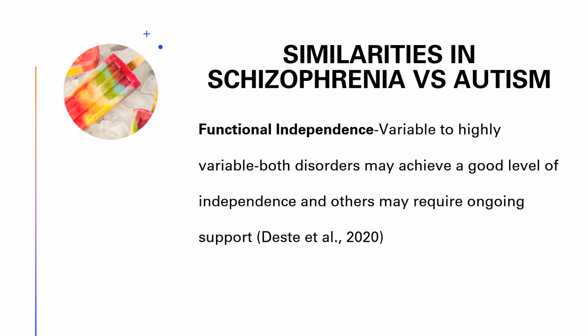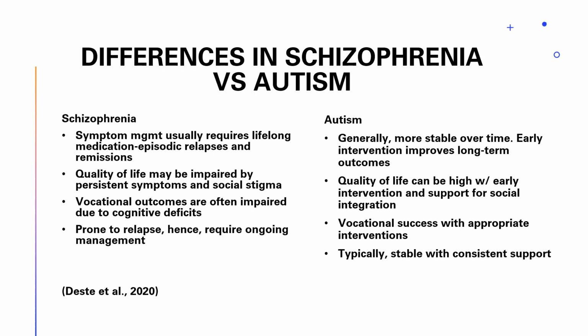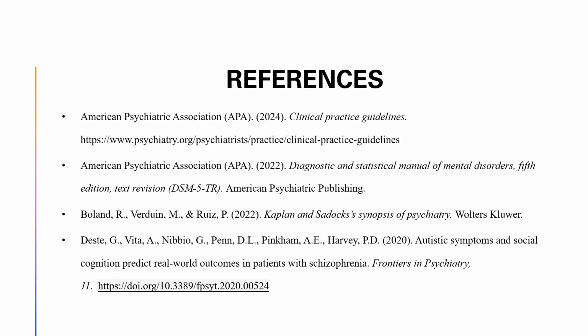They're all variable. Differences between them: schizophrenia symptoms are lifelong, quality of life is impaired, vocational outcomes are impaired, they're prone to relapse and ongoing management. Autism is generally more stable over time in comparison. Early interventions improve those long-term outcomes. Quality of life can be high with early intervention and social support. Vocational success can be maintained, and it's typically a stable course with consistent support.